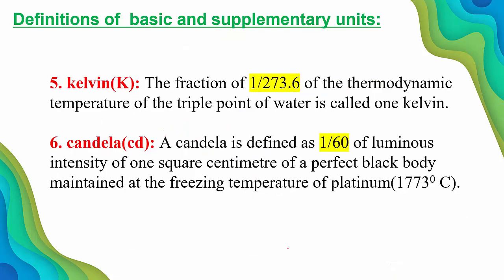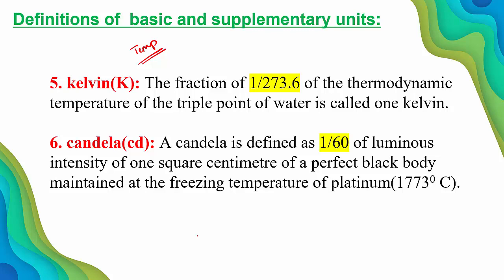So the next one is Kelvin. Kelvin is the SI unit of temperature. What is temperature? Temperature is a physical quantity which measures the degree of hotness or coldness. Whether the object is hot or cold, how hot and how cold, is determined by temperature, and its SI unit is Kelvin.